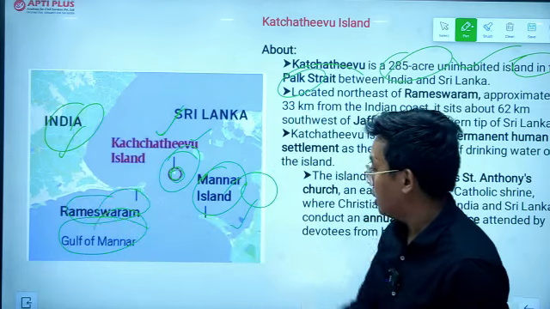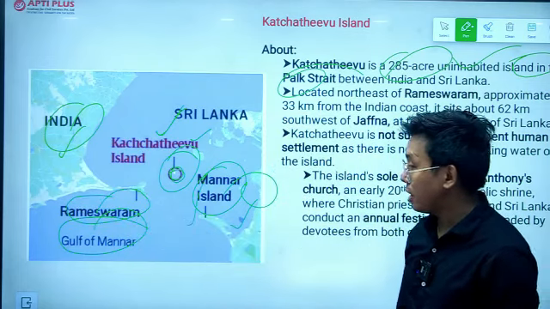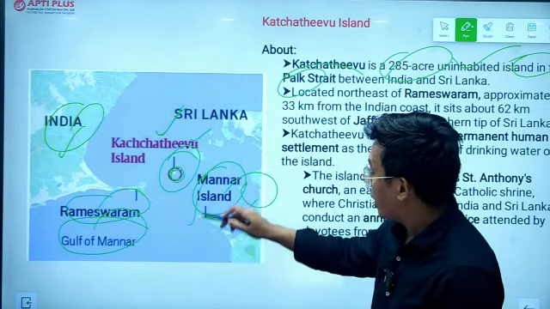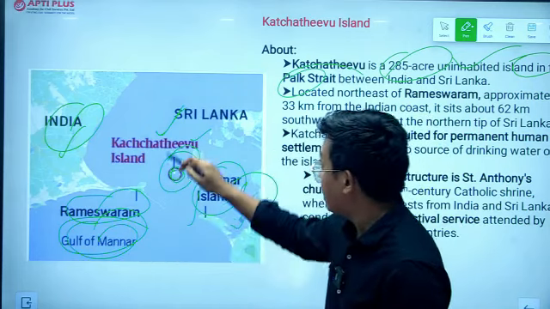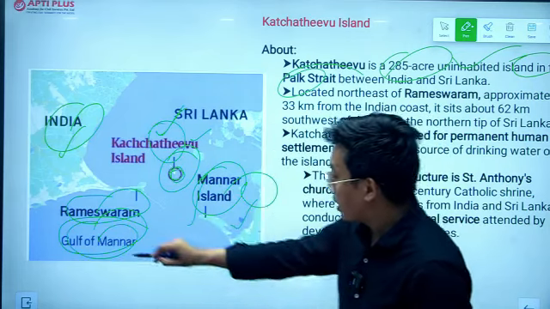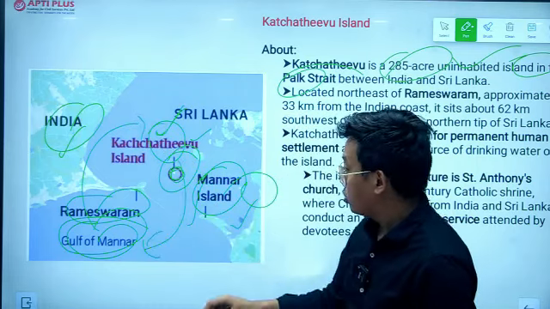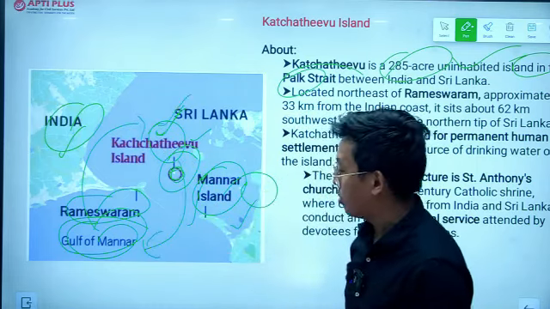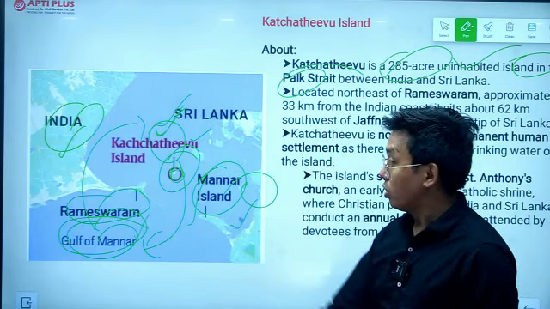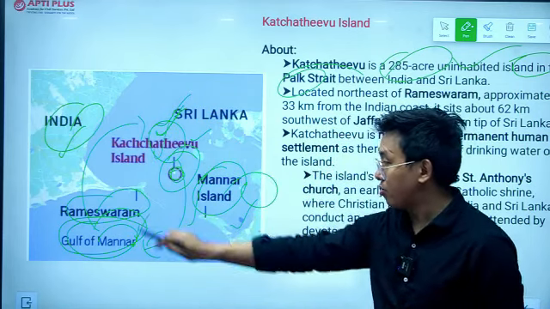And this is the Gulf of Mannar, and this is Rameswaram. You have to know where they are located on the map, and students often get confused between the Gulf of Mannar and the Palk Strait. Palk Strait is located here and Gulf of Mannar is here. Students think that this is the Gulf of Mannar and this is Palk Strait. No, this is the Palk Strait and this is the Gulf of Mannar.